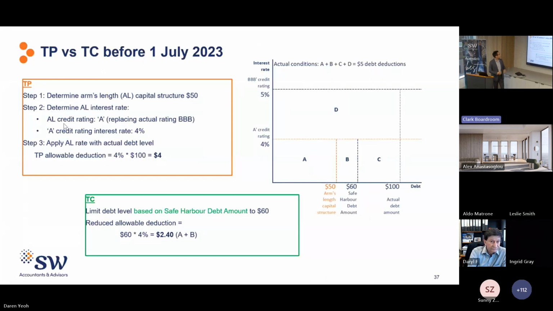So in this example, say a general class investor is wholly debt funded for its Australian business by way of entering into an inbound related party loan of $100, and the interest rate is charged at 5%. Through the TP assessment, the arm's length interest rate is determined at a lower rate of 4%, and the arm's length debt level quantum is also lower at $50.